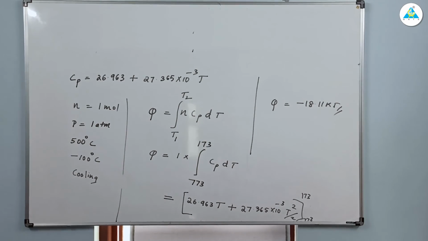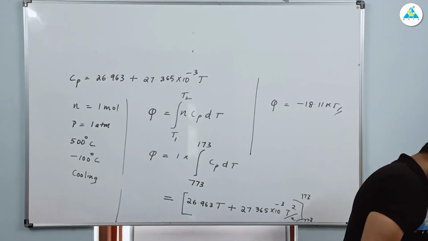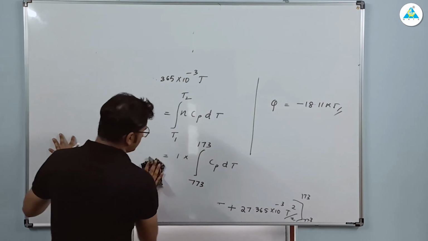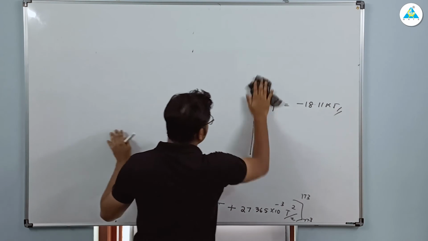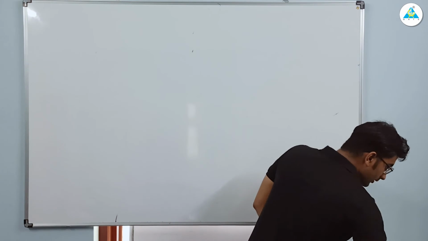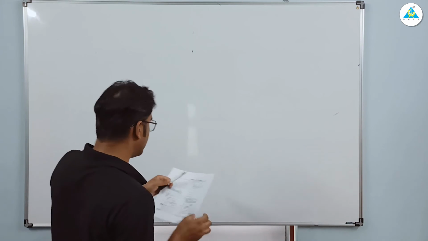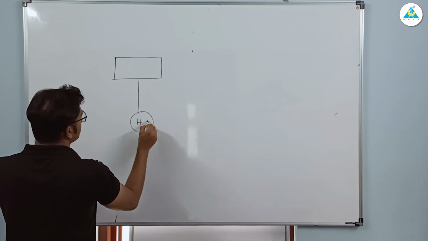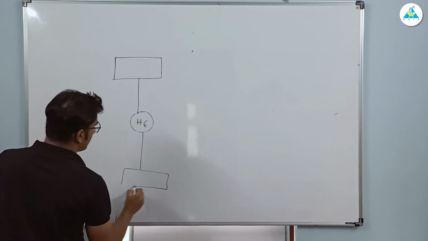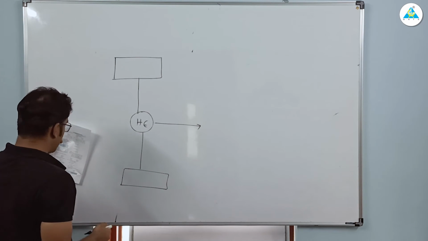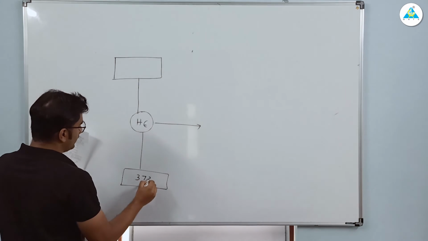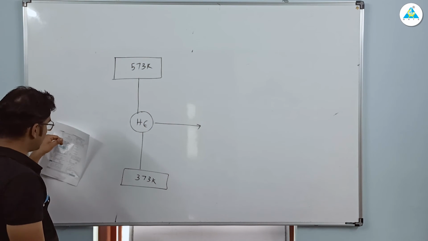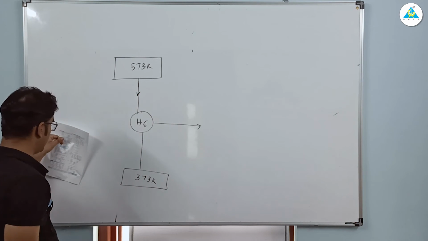I hope you have read the question. It is a cyclic engine, so it's a heat engine, okay? A cyclic heat engine exchanges heat with two reservoirs maintained at 100 and 300 respectively. So this is your heat engine. 100 degrees Celsius is 373 Kelvin, and 300 is 573 Kelvin. Maximum work that can be obtained from 1000 joule of heat extracted from the hot reservoir.